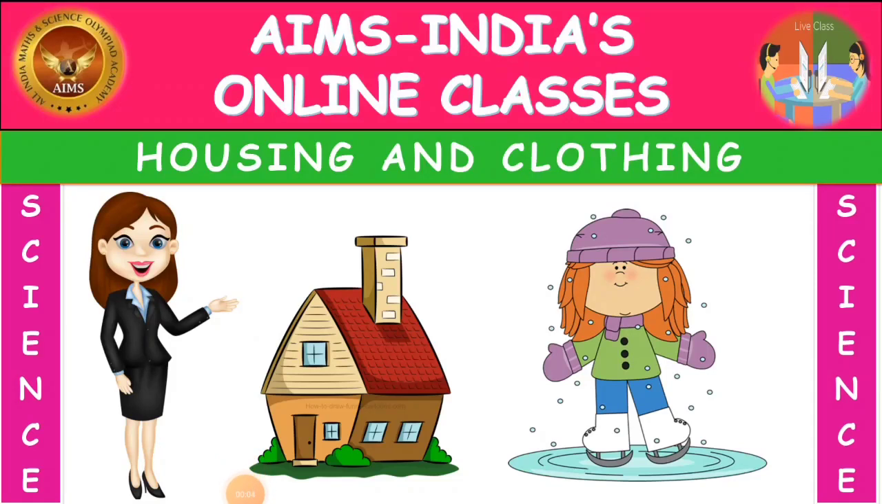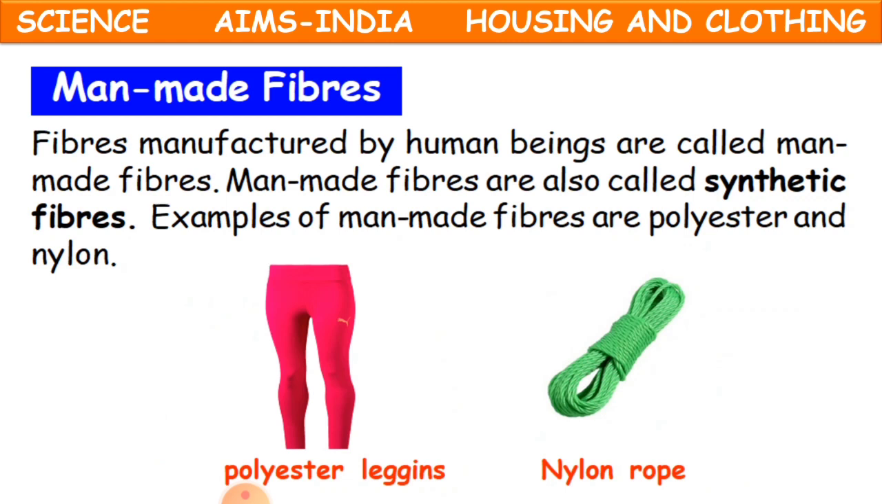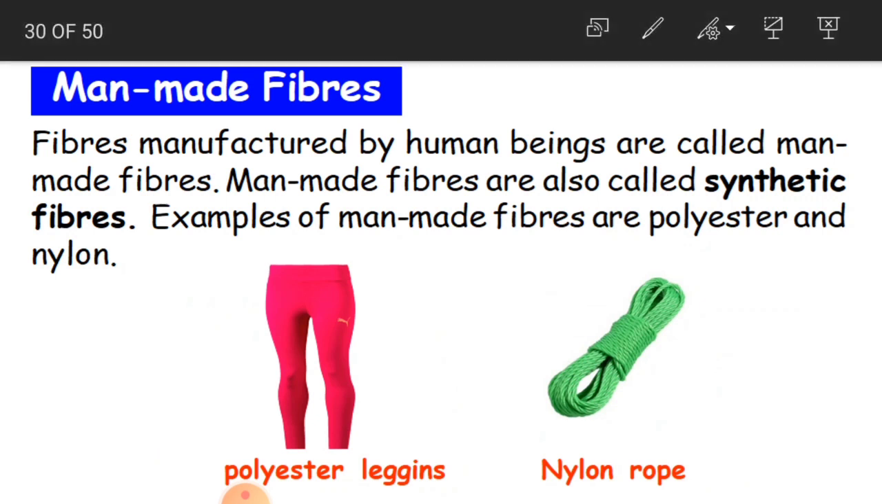Today from our science subject we will be continuing our lesson housing and clothing. Okay children, so yesterday we learnt about natural fibers. When we were discussing clothes, how clothes are made, we were learning about natural fibers. In this session we will be continuing with man-made fibers.